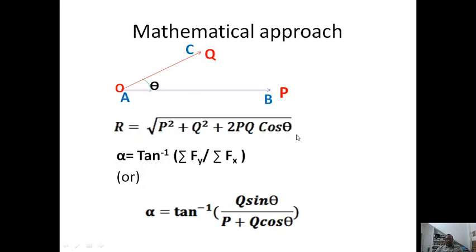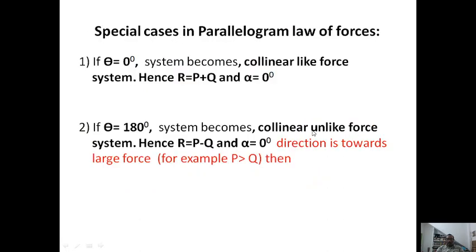If theta is 0, in your figure AC will meet AB. That means the force system will become collinear. In earlier slides, we stated that it is used for the non-collinear. Now this is the special case where theta is 0, then it becomes collinear. The same thing is mentioned here, theta is 0 means collinear like force system.